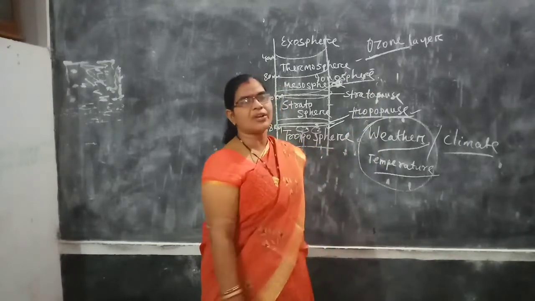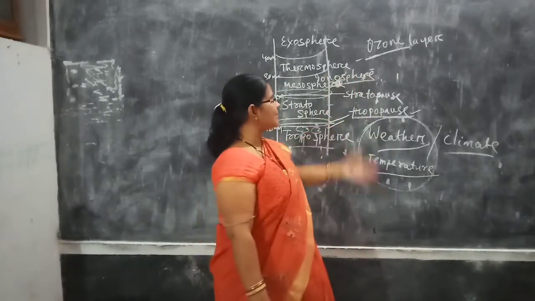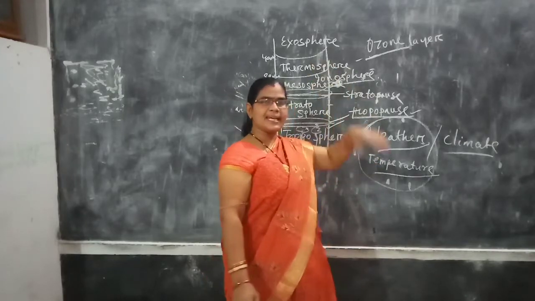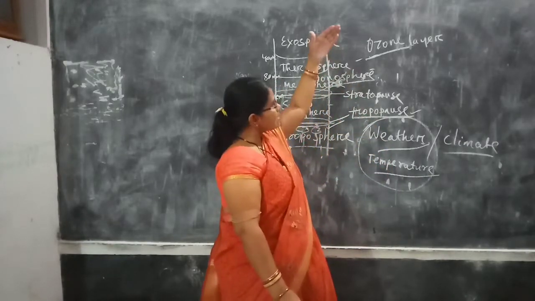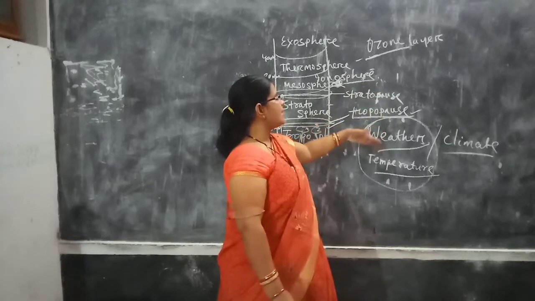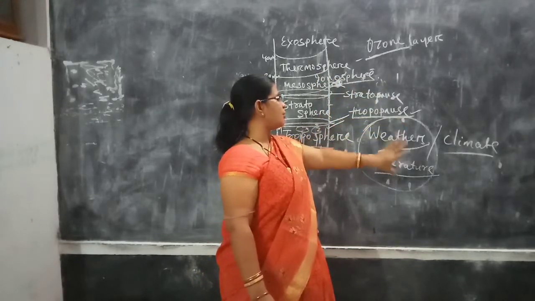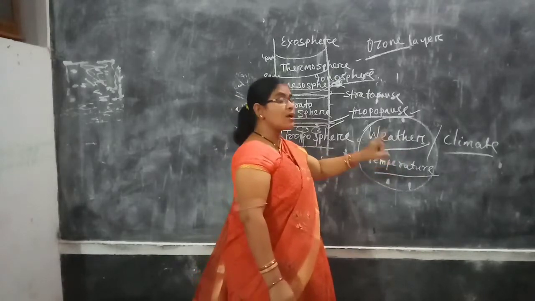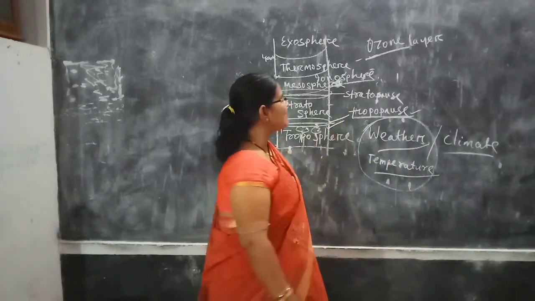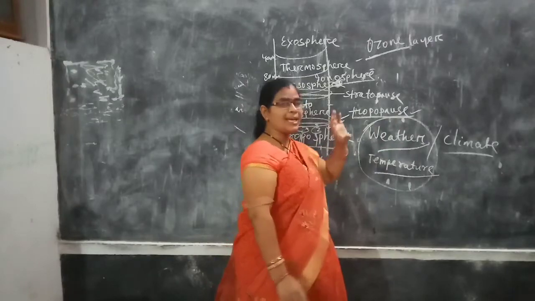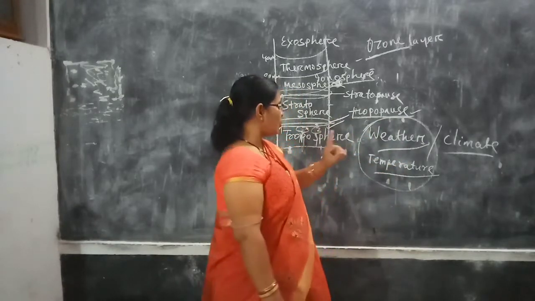Because the vertical sun rays fall throughout the year, there are always vertical sun rays. As a result, every day rainfall occurs in the equatorial climate. So the climate is hot and humid. Regular rainfall occurs in the equatorial climate.